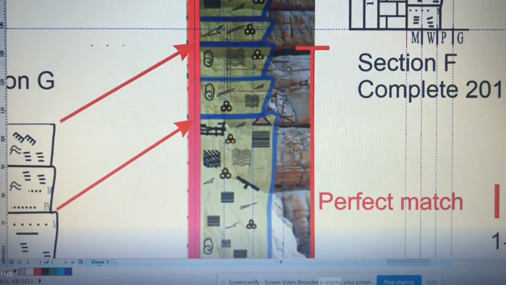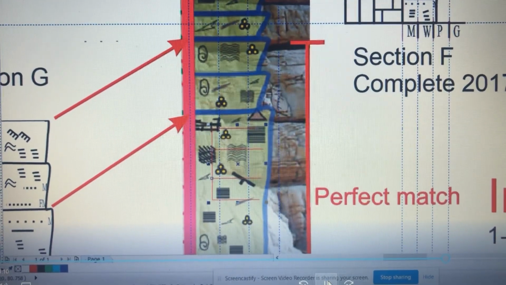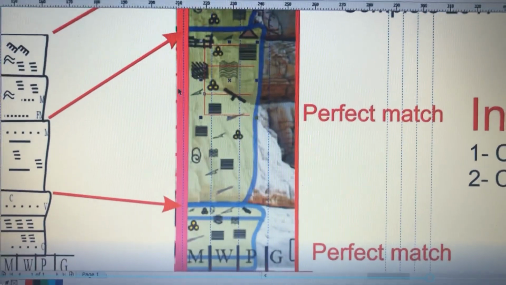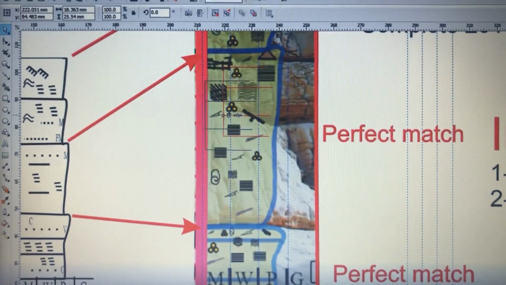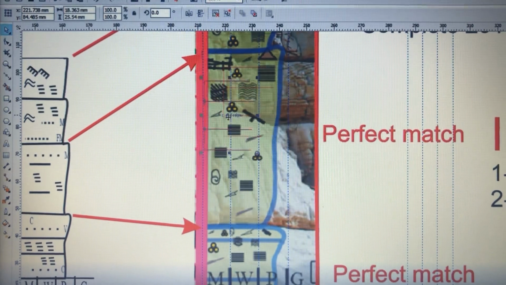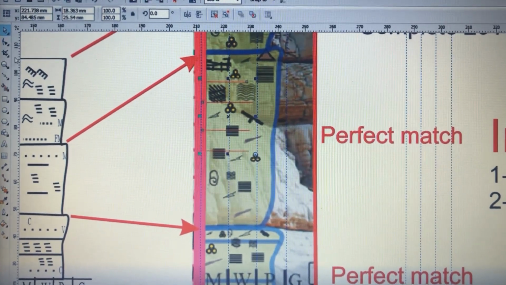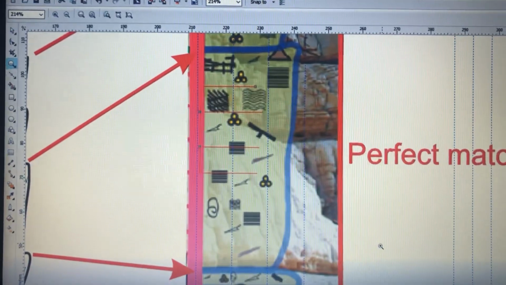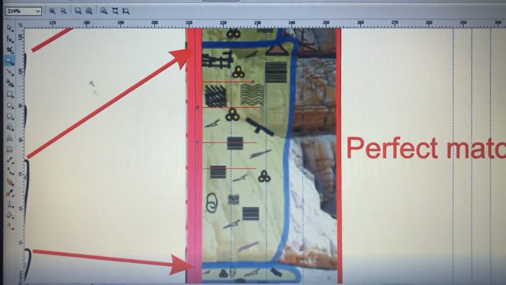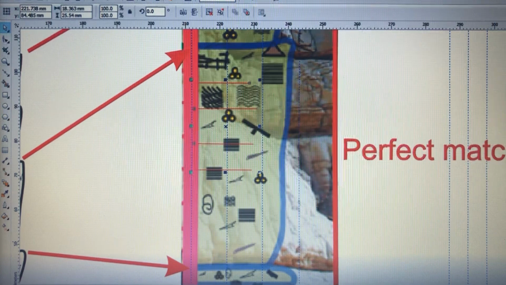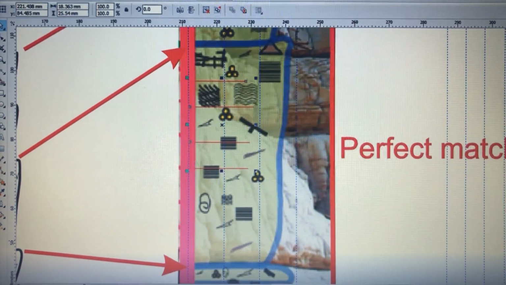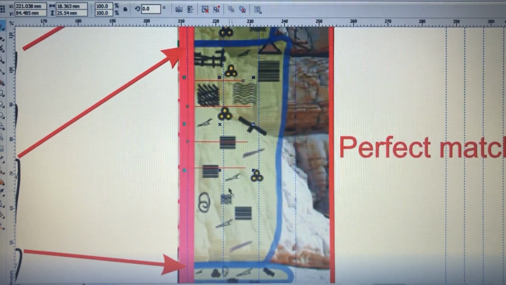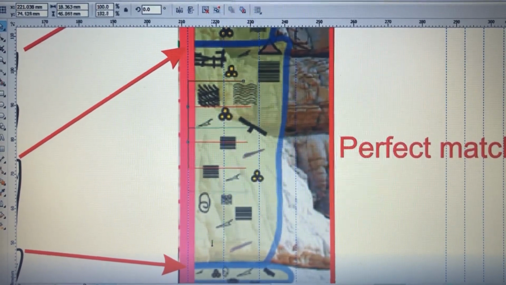So this is the bed that they extended the scale and distorted, deformed it. What I'm doing is matching the baseline, and then matching the top with the top, enlarging it, and matching the bottom of the bed with the bottom. And we have two control lines. If they touch the curve, that means it's a perfect match.